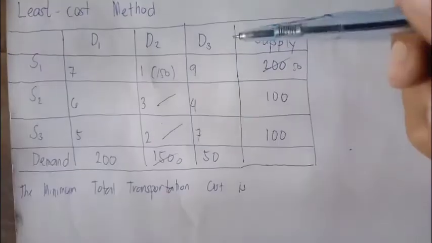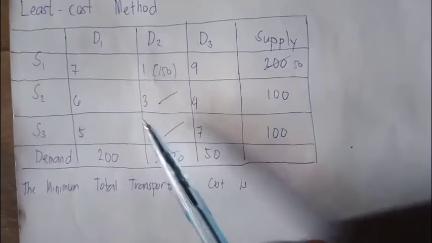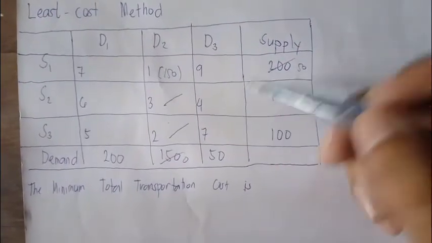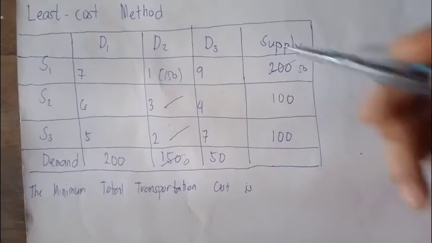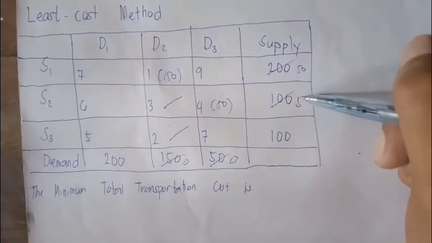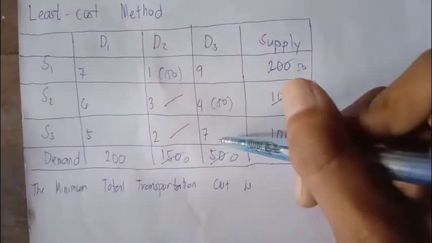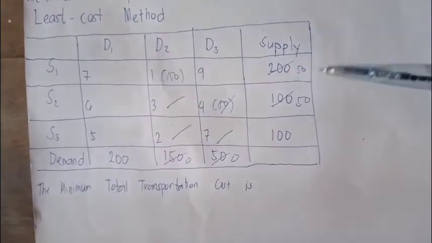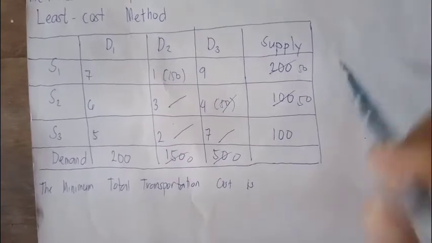Since 2 is already occupied and 3, so let's go to 4. So 4, and the demand is 50 and the supply is 100, so let us put 50 here. So this would be 0 and this would be 50. So this would cancel this cell, this is already occupied, and 4, so let's go with 5.